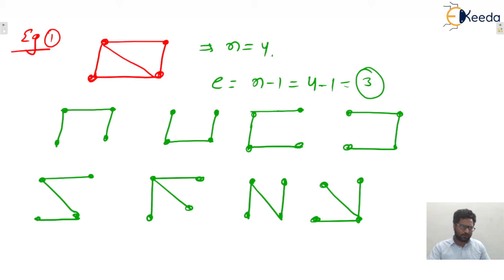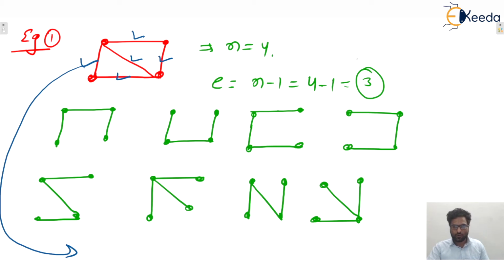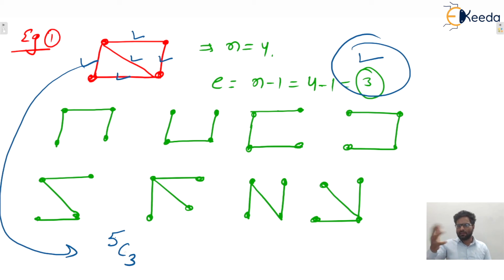So we can find it out with the help of some counting. We can find the number of spanning trees with the help of combinatorics or permutation combinations also. Because here how many edges are there? 1, 2, 3, 4, 5, and we need to take 3 edges out of these 5. So total combinations will be how many? 5C3, means taking any group of 3 edges, that will give you the spanning tree.